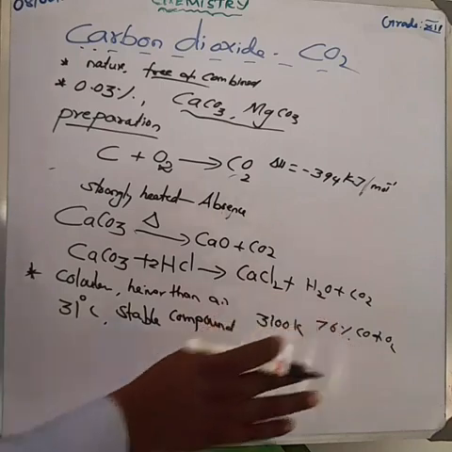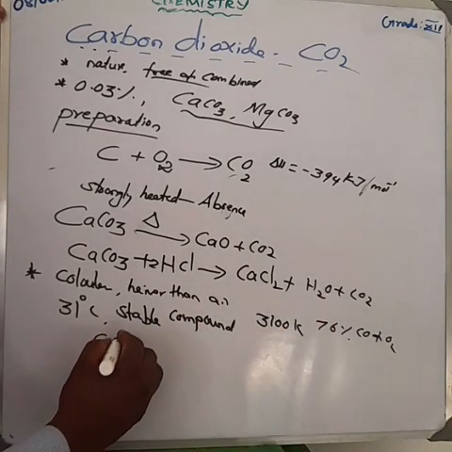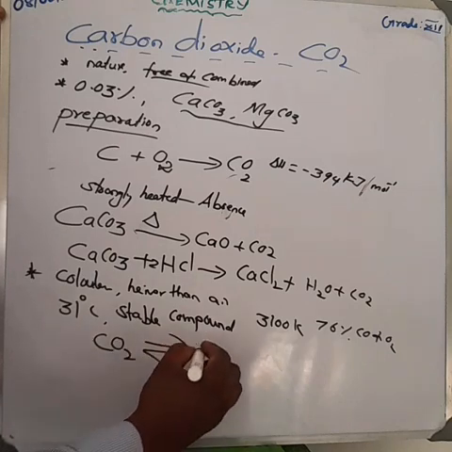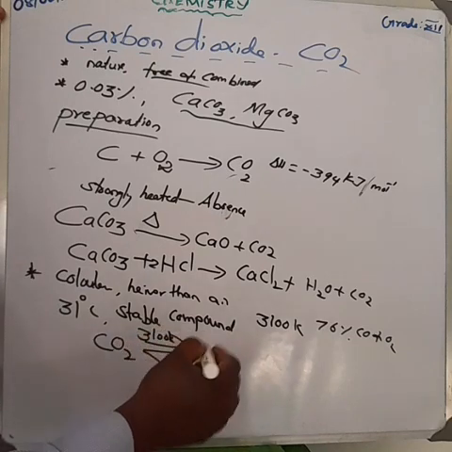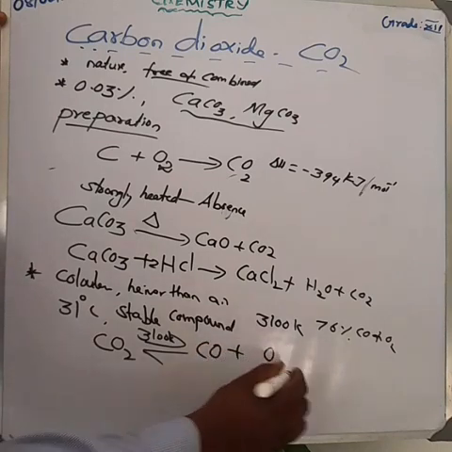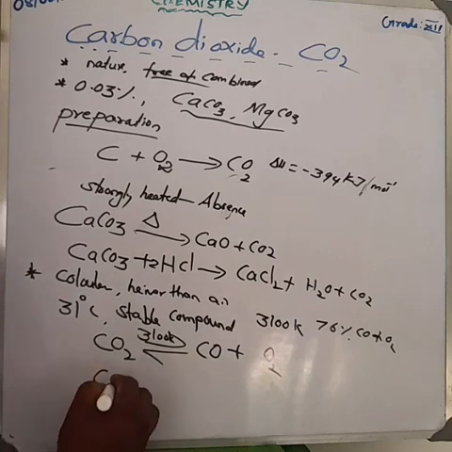At high temperature, 3100 Kelvin, 76% of carbon dioxide is converted into carbon monoxide and oxygen. Am I right? At still higher temperature, it decomposes into carbon and oxygen.